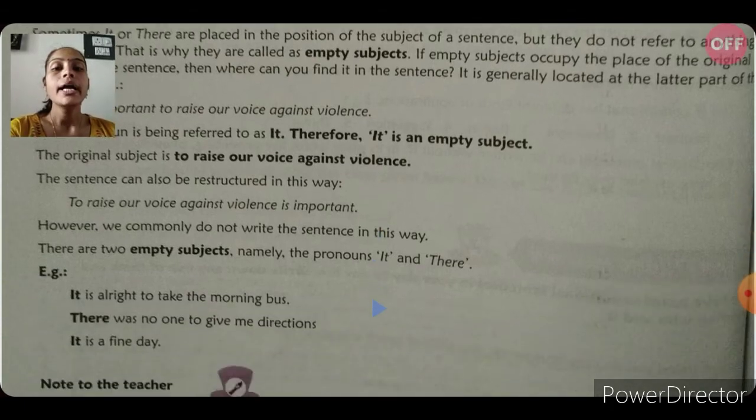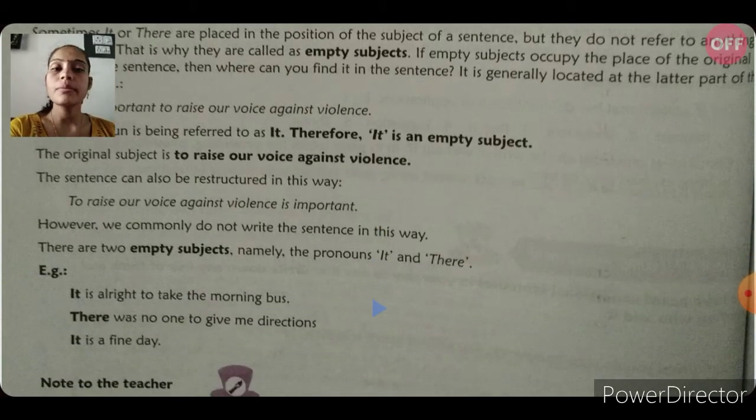For example, it is all right to take the morning bus. There was no one to give me directions. It is a fine day. So here it and there are used as empty subjects.